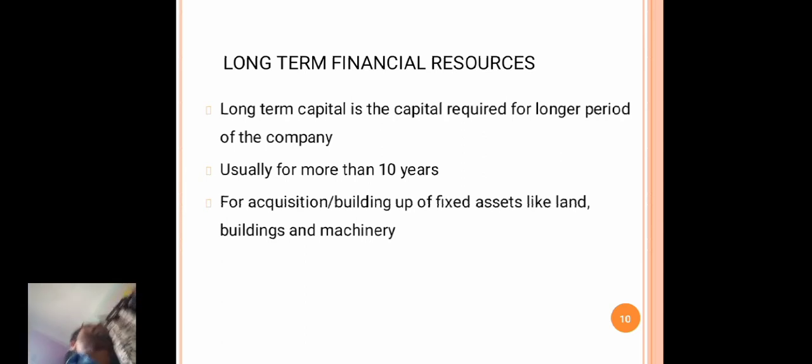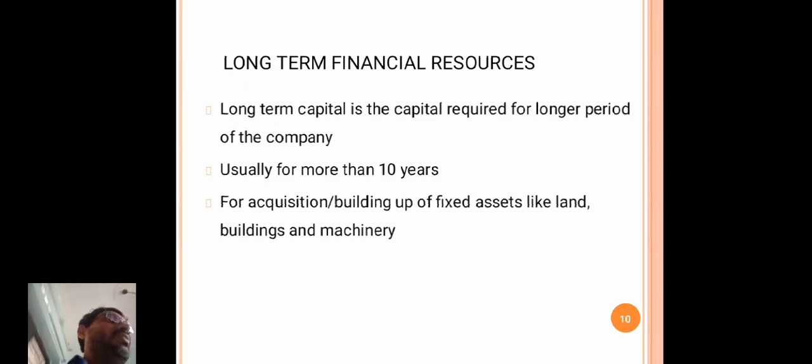Before this we have already discussed that the company requires fixed as well as working capital. The fixed capital is for the purpose of purchasing a building and machinery, for procuring fixed assets. The working capital is for purchasing raw material or to meet day-to-day business expenditure.